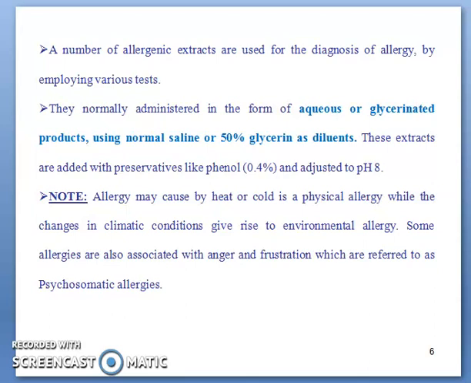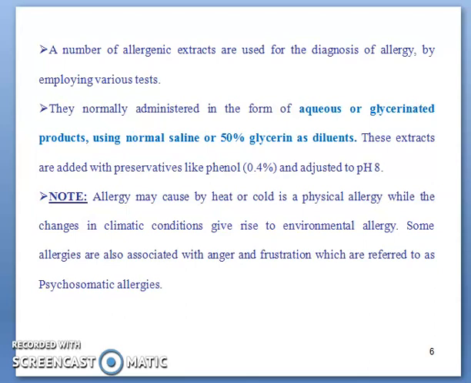Allergy may also be caused by heat or cold. Please note it down, this is very important. This is also called physical allergy, while a change in climatic conditions gives rise to environmental allergy. Some allergies are also associated with anger and frustration, which are referred to as psychosomatic allergies.